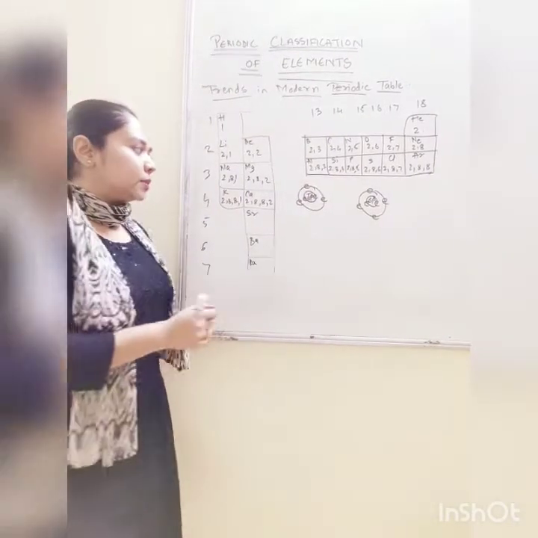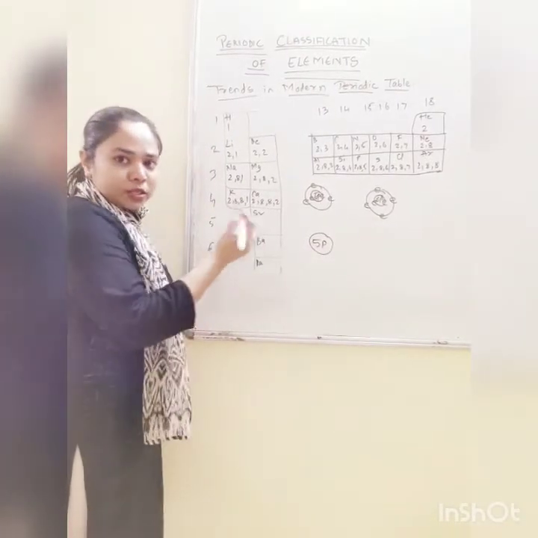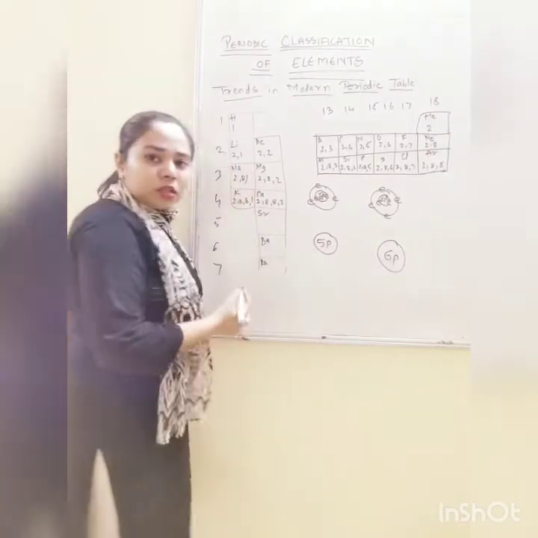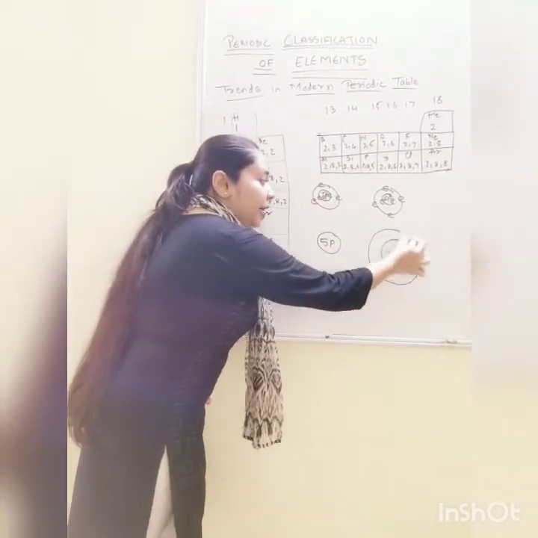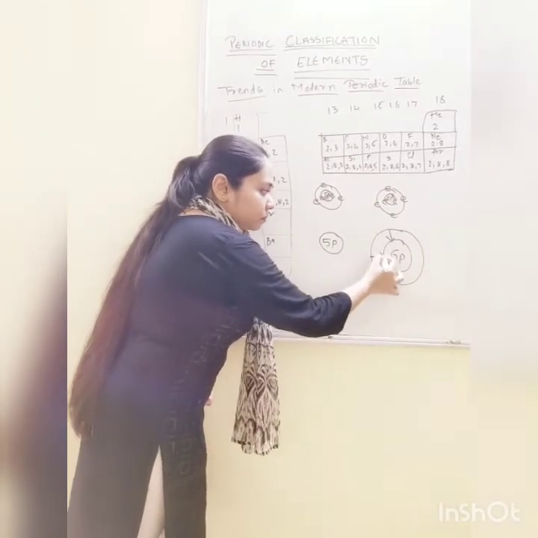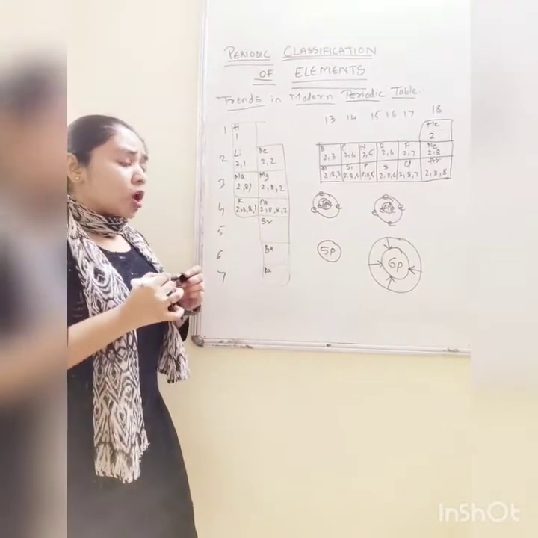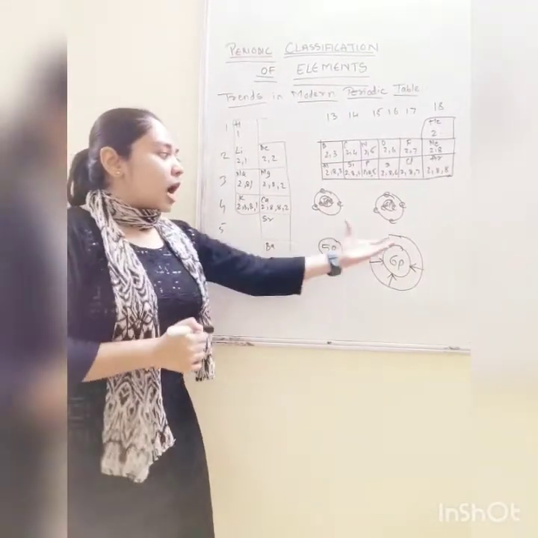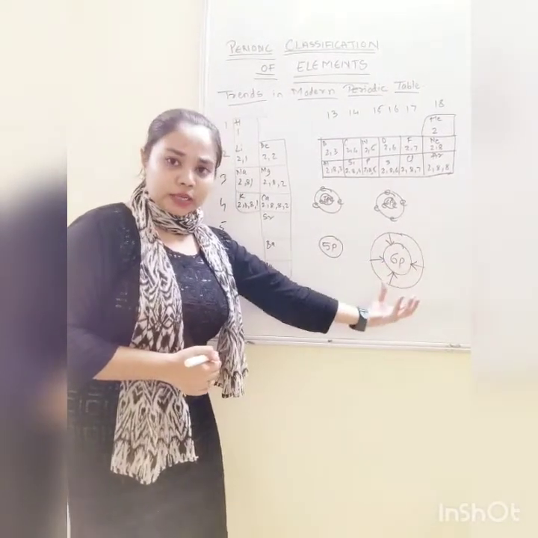What happens is, the strength of the nucleus is 5 here because it has 5 protons. Here it is 6. The strength of the nucleus increases, and because of that, it tries to attract the electrons in the outermost shell more strongly than this one. Okay? So what will happen? The outermost shell electrons will be attracted towards the nucleus.